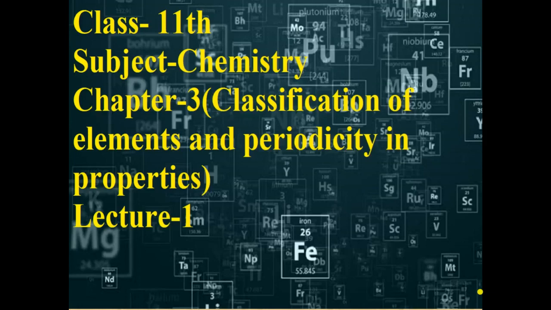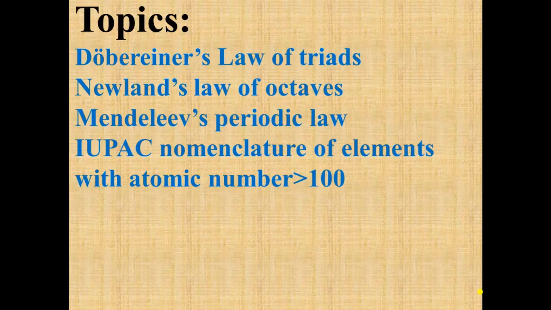Students, this is class 11, subject chemistry, chapter 3, classification of elements and periodicity in properties. Lecture number 1. So topics of today's lecture are Dobereiner's law of triads, Newlands' law of octaves, Mendeleev's periodic law, and IUPAC nomenclature of elements with atomic number greater than 100.